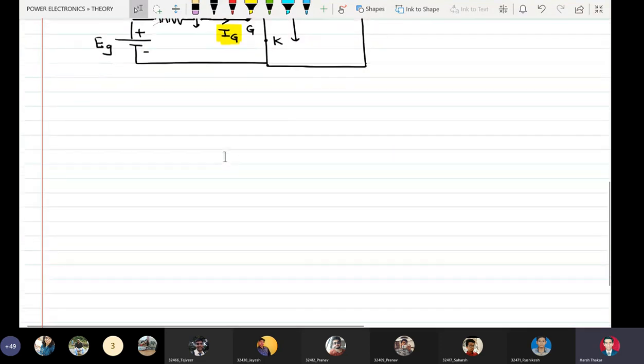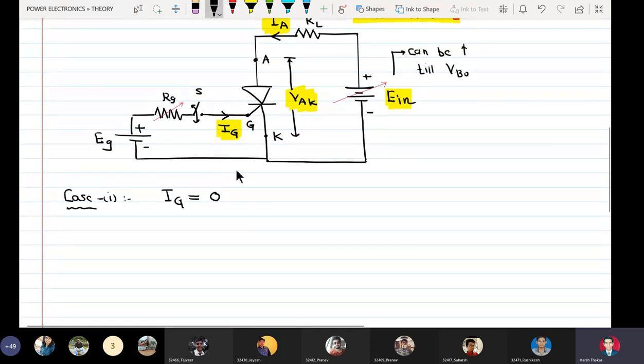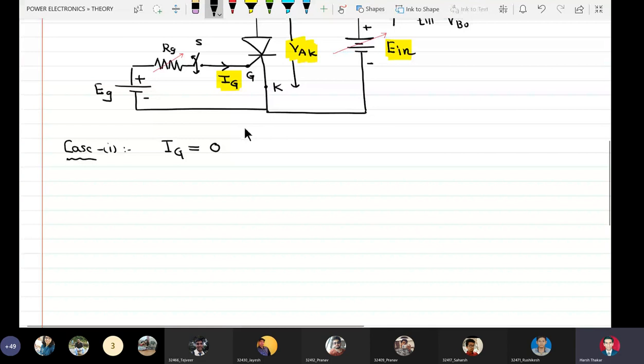Now case 1, IG equal to 0, so gate drive is not applied, and here I have EIN greater than or equal to 0 but less than VBO. It's very important.